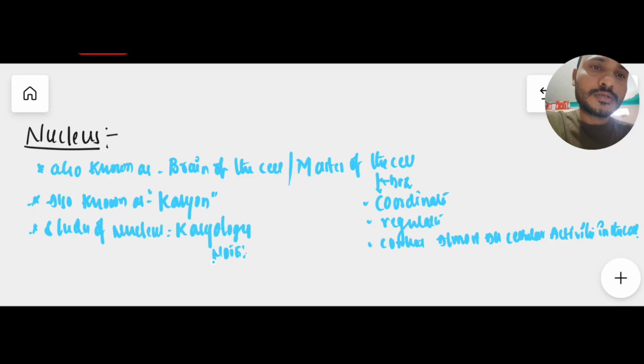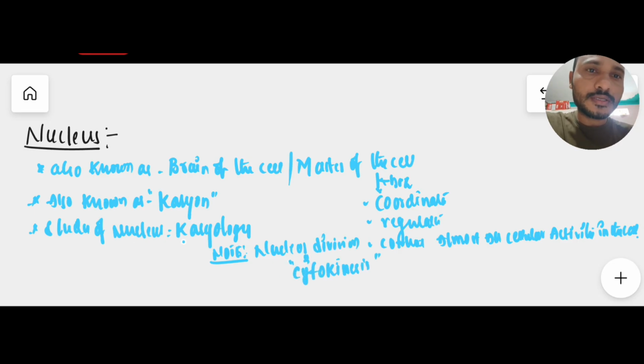Here, an important note: nuclear division. In mitosis and meiosis there is a division of nucleus and a division of cytoplasm. If first nuclear division occurs, then it is followed by the cytoplasm division. Here nuclear division is called karyokinesis, but the study of nucleus is called karyology.